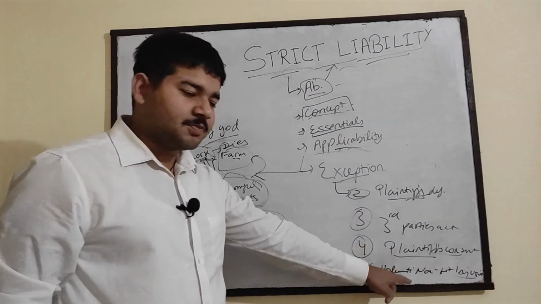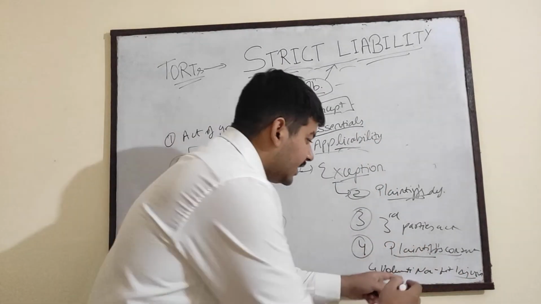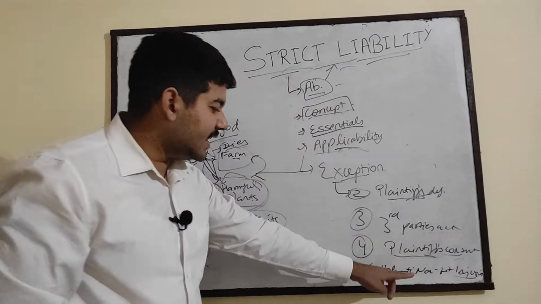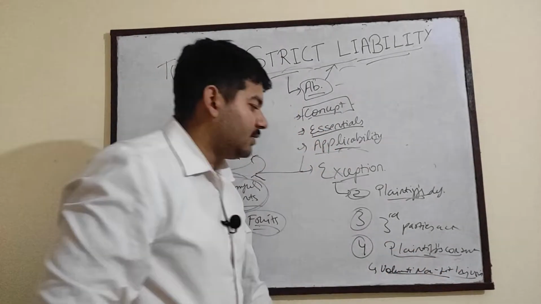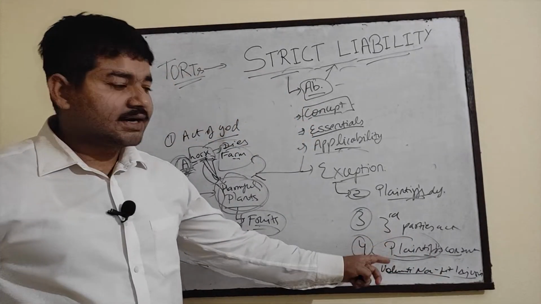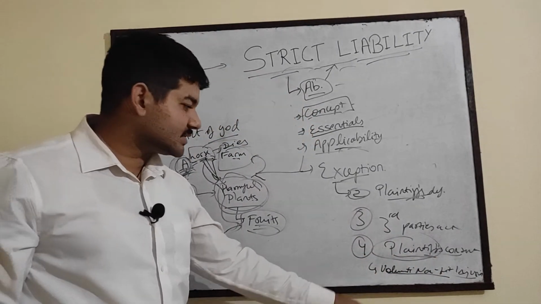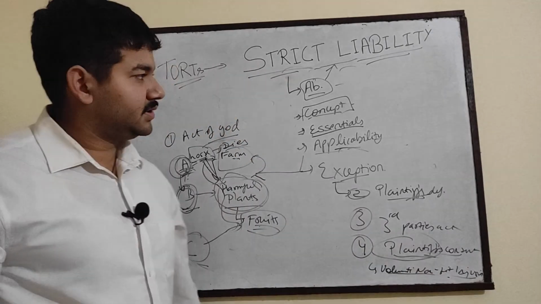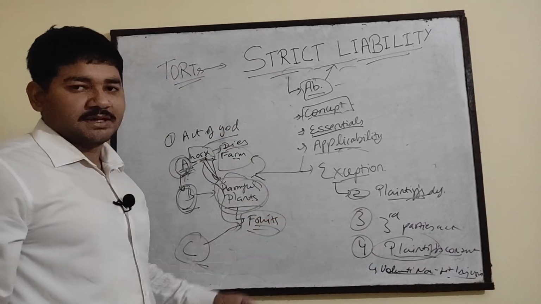So the plaintiff will be responsible for his acts, and if he consented to something, then he must be knowing of his acts and the risk in his consent, so he cannot claim damages. So these are the exceptions.